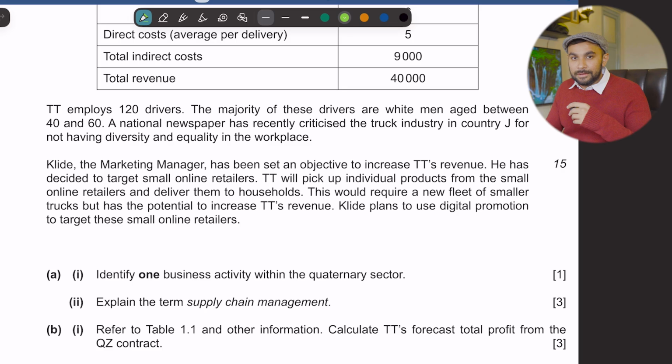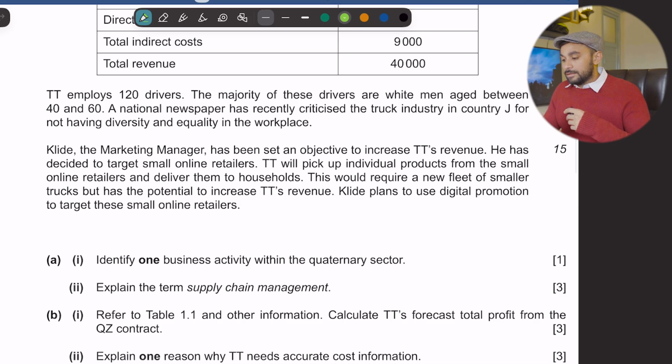Why? मतलब अगर फेयर हो गए आप रिक्रूटमेंट में, तो प्रॉब्ली आप हर तरह की जेंडर और एथनिसिटी को आप फिर वैल्यू भी करोगे, यू जस्ट मेरिट बेस्ड रिक्रूटमेंट होता है. Clearly, they are being criticized for diversity, and that's HR, if you have studied the course. That is the responsibility of the HR department of TT to actually make sure that the workforce is diverse and is focused on equality.